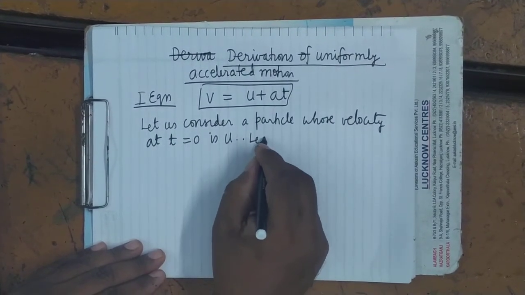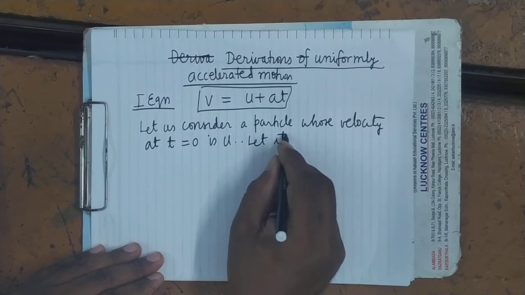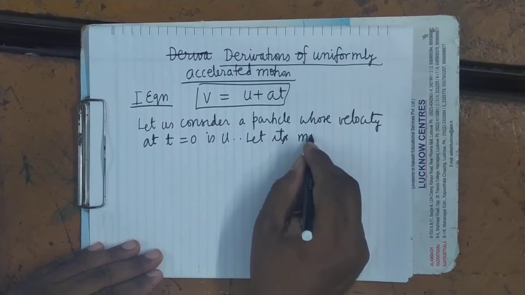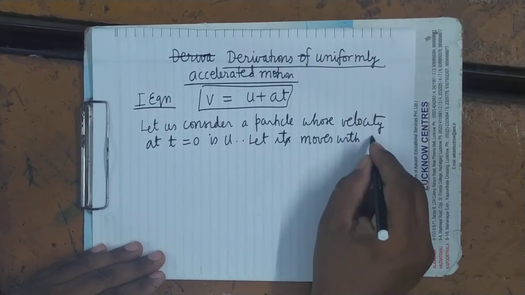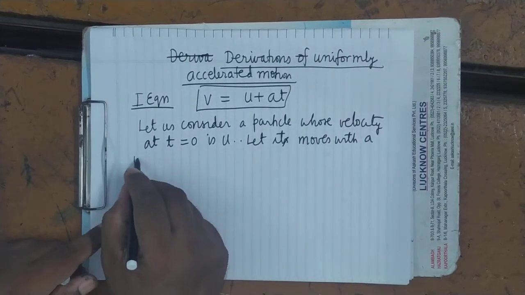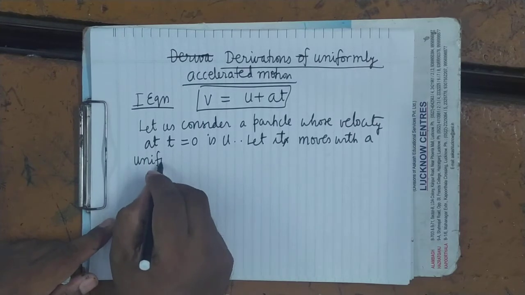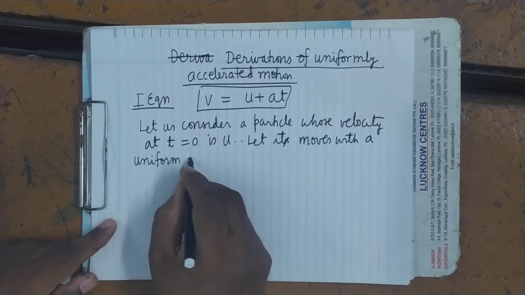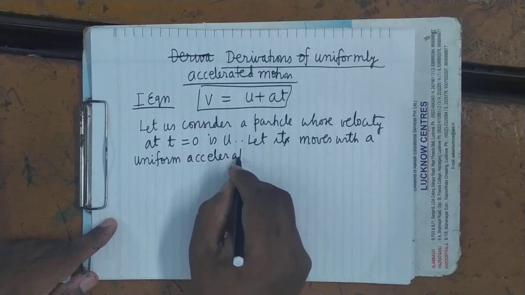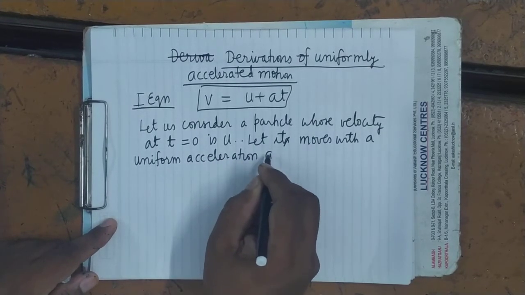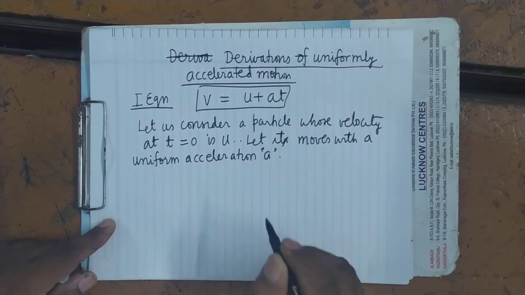Let it move with a uniform acceleration a. Here it is moving with a uniform acceleration a.